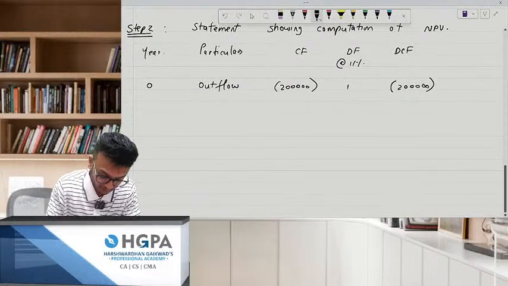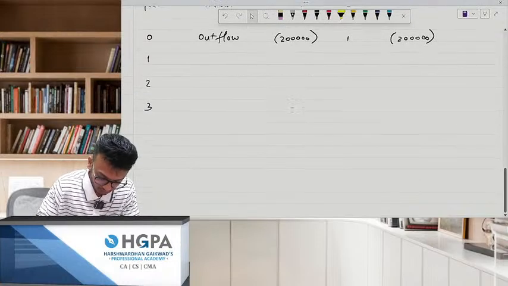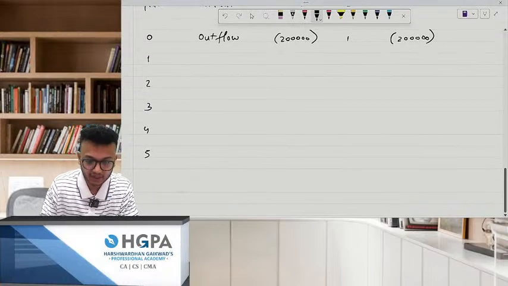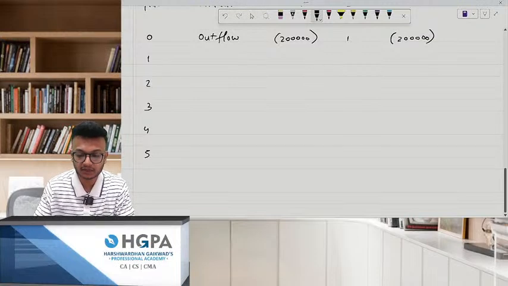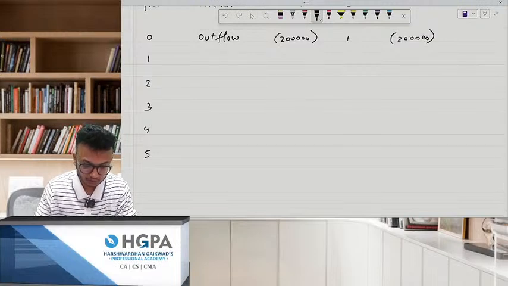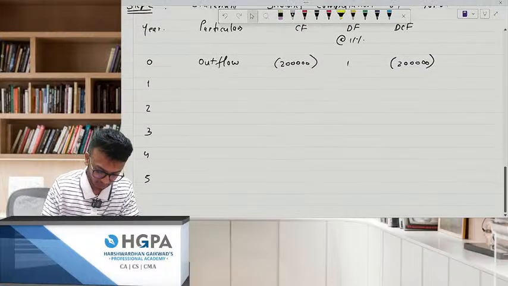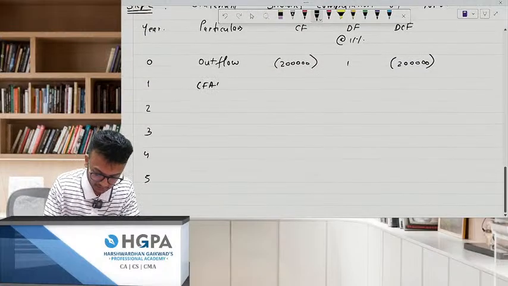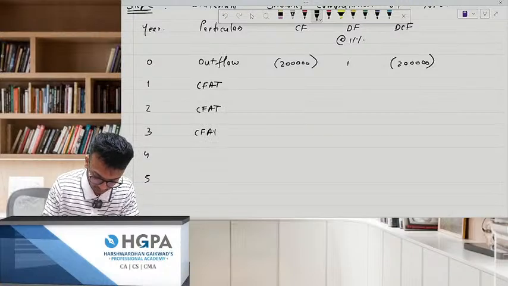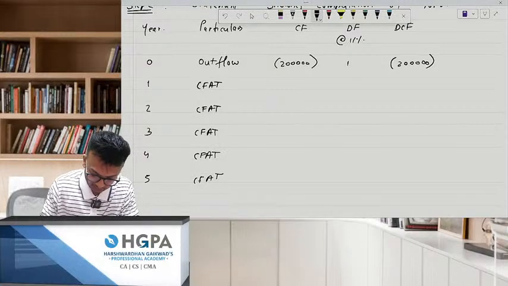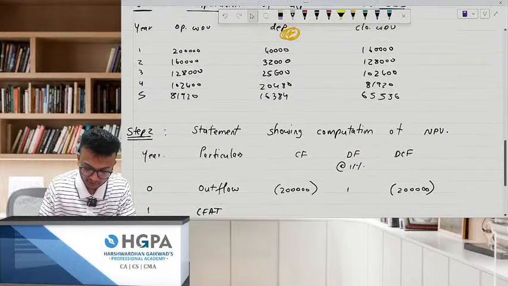Okay, next you have what? 1, 2, 3, 4 and 5. If anybody has done it, you can please give me the answer. You can cross check it also. Chalo. This is your CFAT, CFAT, CFAT, and CFAT. Okay, this all is your inflow. Whatever your figures you have written, you just write it down.